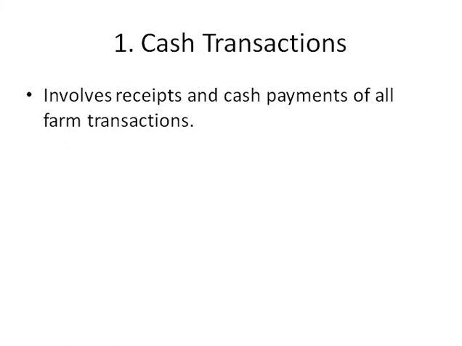Now cash transaction involves all the cash receipts and all the cash payments being made relating to farm transactions. Okay, any cash receipts or cash payments being made relating to the farm, in that case it is nothing but cash transactions. Cash payments and cash receipts relating to farming itself are considered as cash transactions.